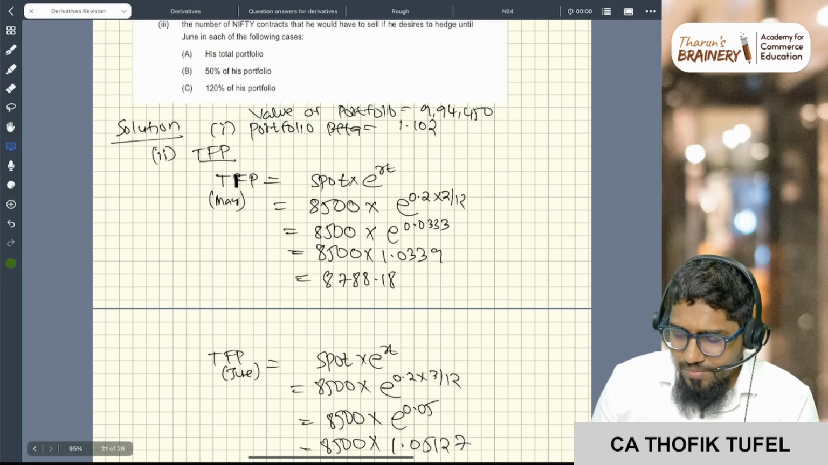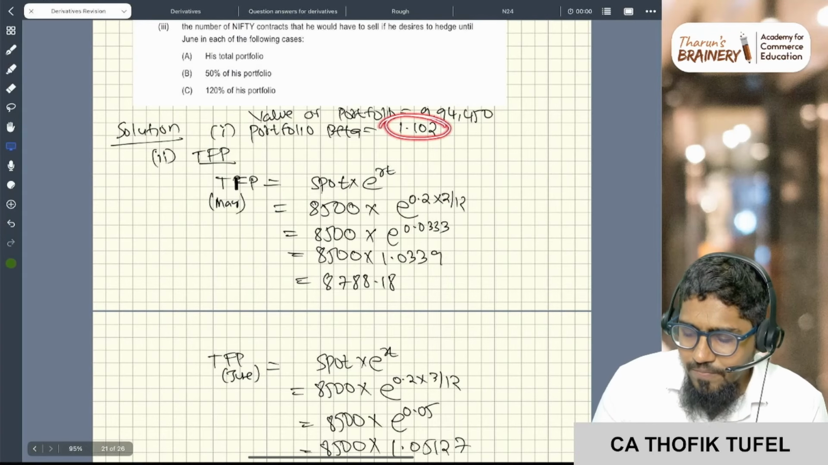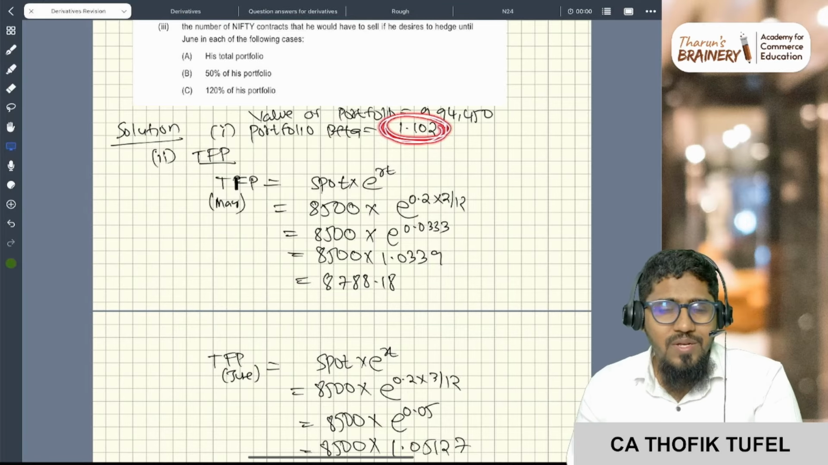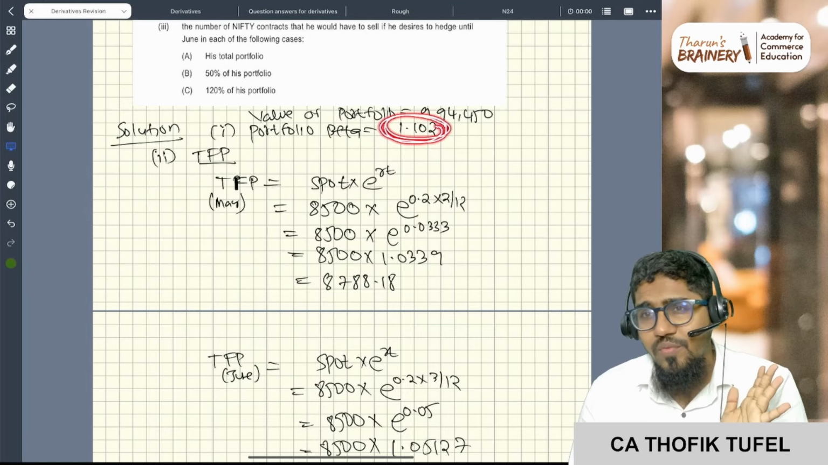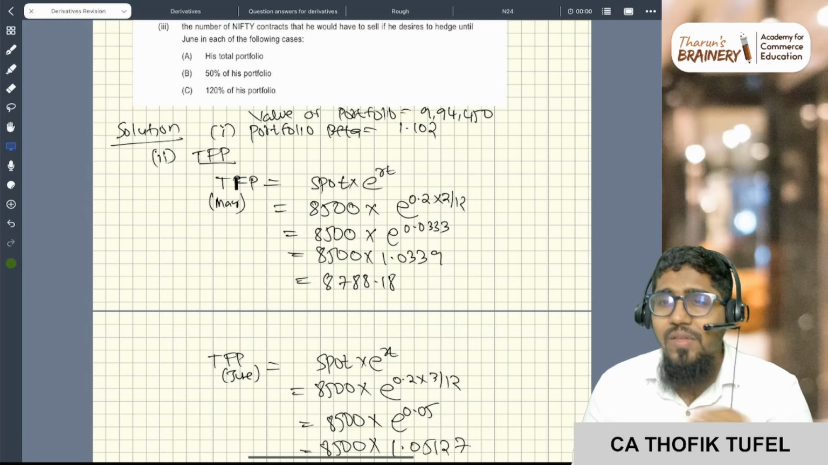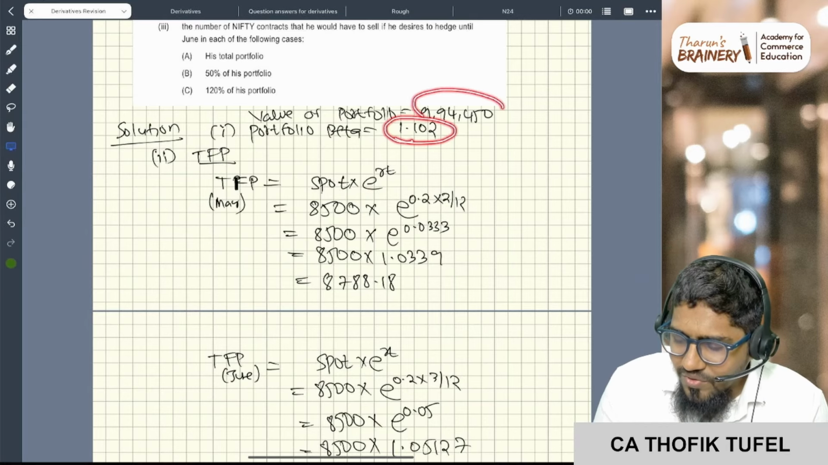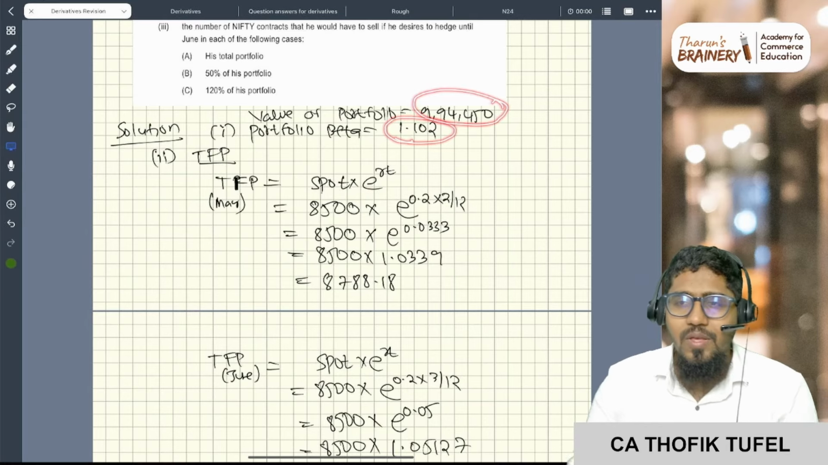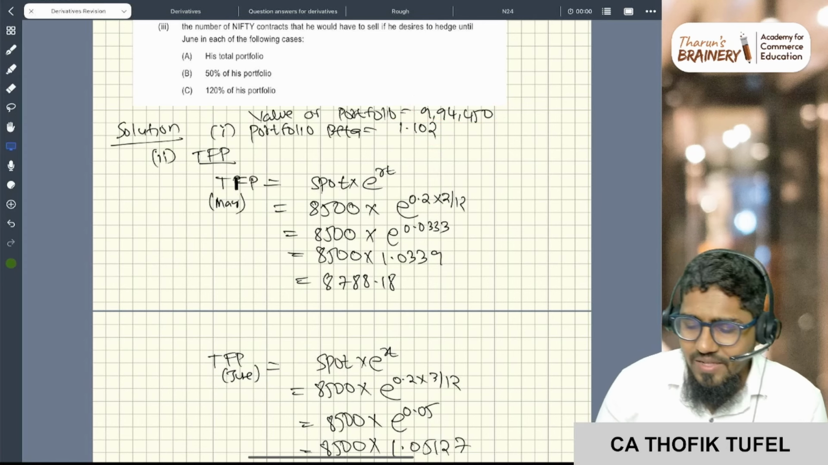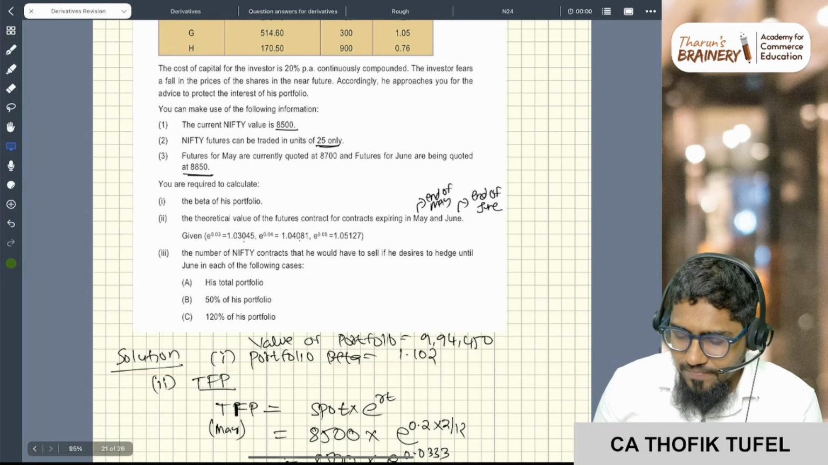Same thing only, okay? I am not writing, I am just directly writing the answer. That is very simple, okay? Even a little kid will do portfolio beta and all, right? That is free 2 marks. So 1.102 is the portfolio beta and 9,94,450 is the value of the portfolio. If you draw the table, you will get. I'm directly writing the answer. Okay, first one answer I'm directly writing.